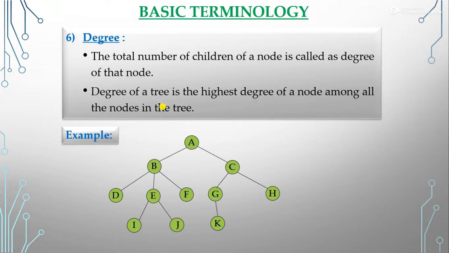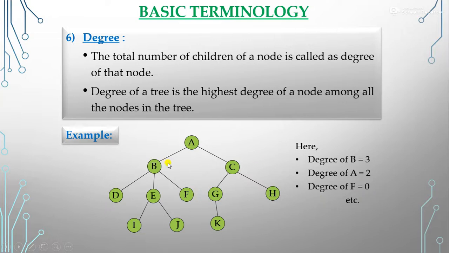So here that was our tree. If we ask what is the degree of B here? Degree of B here is 3. Why? Because I told you that the total number of children of a node is called the degree of that node. B node has 3 children, so its degree is 3. And what is the degree of A? A node has 2 children. It means that degree is 2. What is the degree of F? The node has no children. It means that the degree of F is 0.